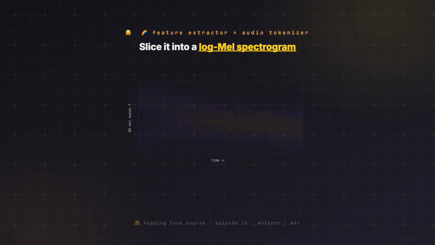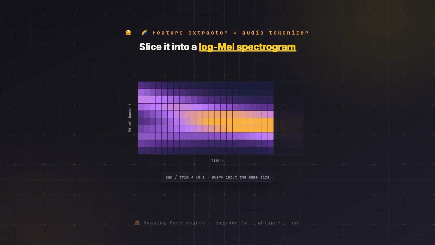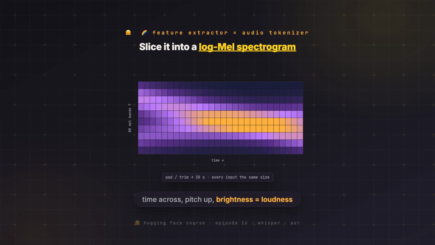The reshape is the feature extractor's job, and it makes a log-mel spectrogram. Slide a little window across the waveform, ask how much energy is in each frequency band right now, and stack those answers into a heat map. Time across the bottom, pitch up the side, brightness for loudness. Whisper always uses 80 mel bands and pads or trims the clip to 30 seconds, so every input arrives as the same tidy rectangle. That rectangle is what the encoder actually reads.